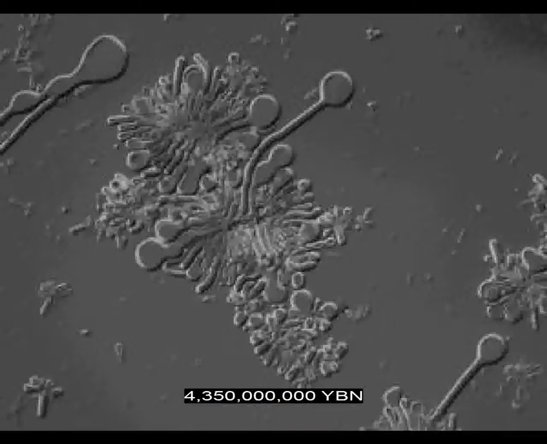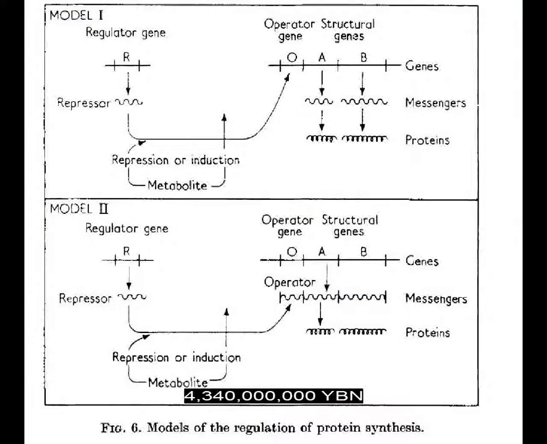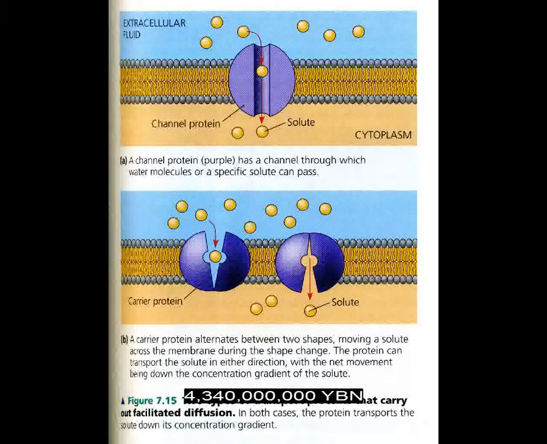Cells make the first lipids on Earth, fats, oils, waxes. A phospholipid bilayer evolves around the cell. Operons allow selective protein assembly. Facilitated diffusion. Proteins in the cell membrane allow only certain molecules to enter the cell.